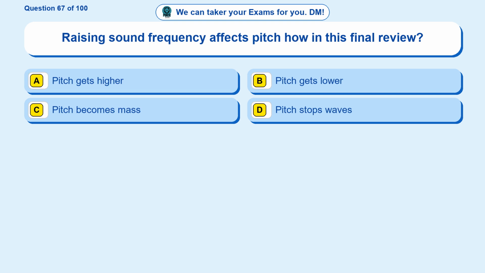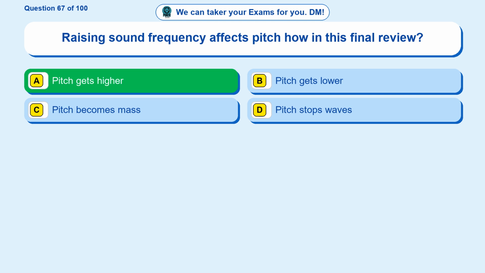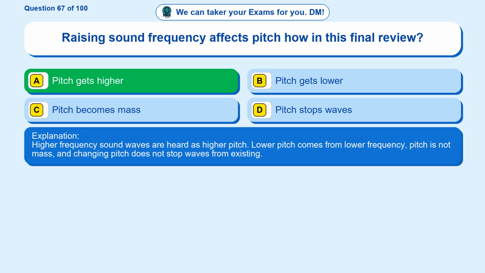Question 67. Raising sound frequency affects pitch how in this final review? Option A, pitch gets higher. Option B, pitch gets lower. Option C, pitch becomes mass. Option D, pitch stops waves. The correct answer is option A. Pitch gets higher. Higher frequency sound waves are heard as higher pitch. Lower pitch comes from lower frequency, pitch is not mass, and changing pitch does not stop waves from existing.